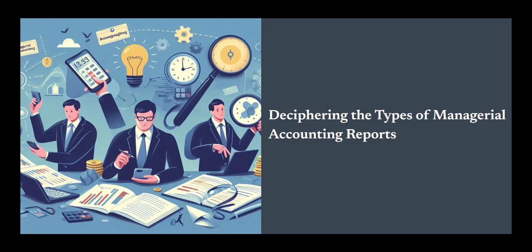Now let's talk about cost reports, which are specialized documents that dissect a company's expenditures into various categories. These reports analyze direct, indirect, fixed, variable, or even activity-based costs, depending on organizational needs. While budget reports focus on future financial planning, and performance reports assess operational efficiency, cost reports aim to provide a granular understanding of how and where money is spent.